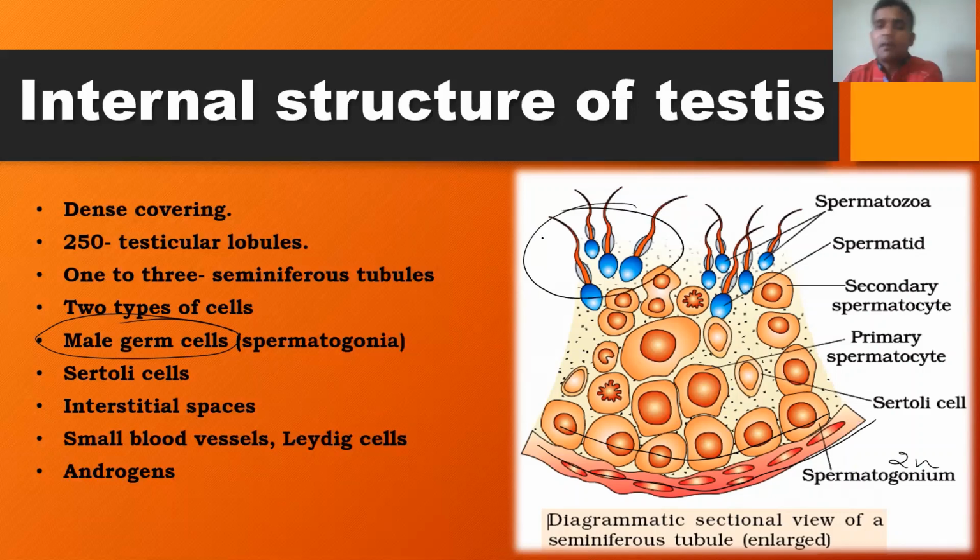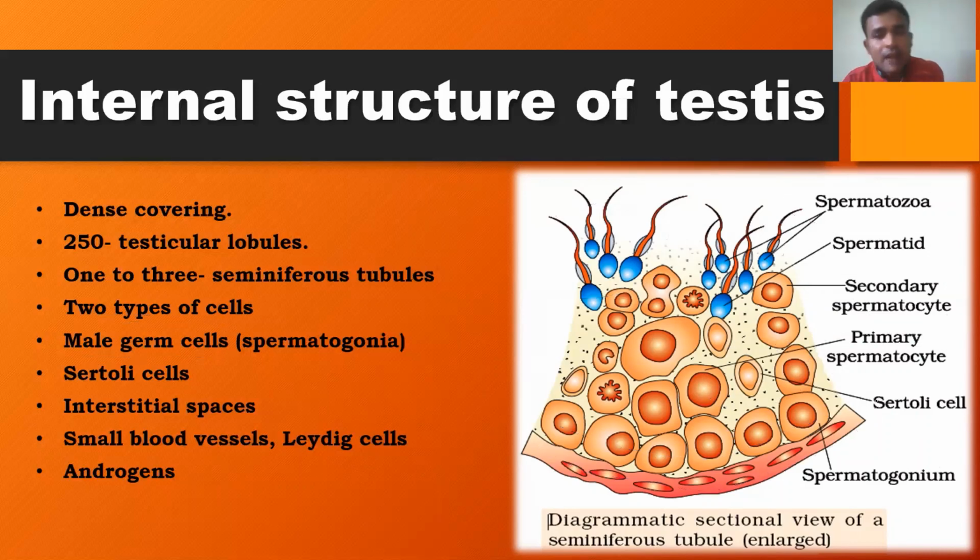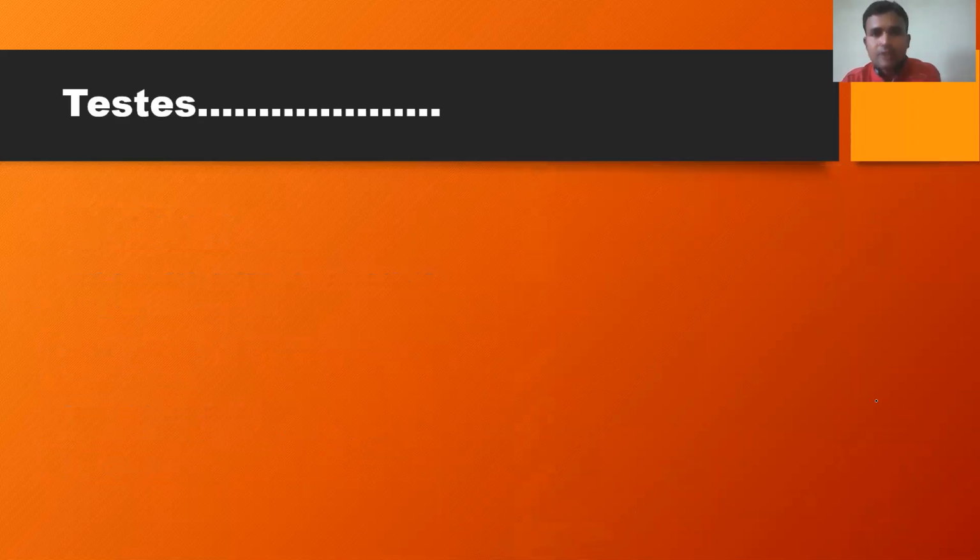Here you can see the developed sperms. They are also called spermatozoa, and before that spermatids are formed. This will be discussed during gametogenesis. Before that they are found in a form called secondary spermatocytes, and the previous step is called primary spermatocyte. And here is the Sertoli cell, and remember, the Sertoli cells are responsible for nourishing the developing sperm. So this is the diagrammatic sectional view of an enlarged seminiferous tubule.